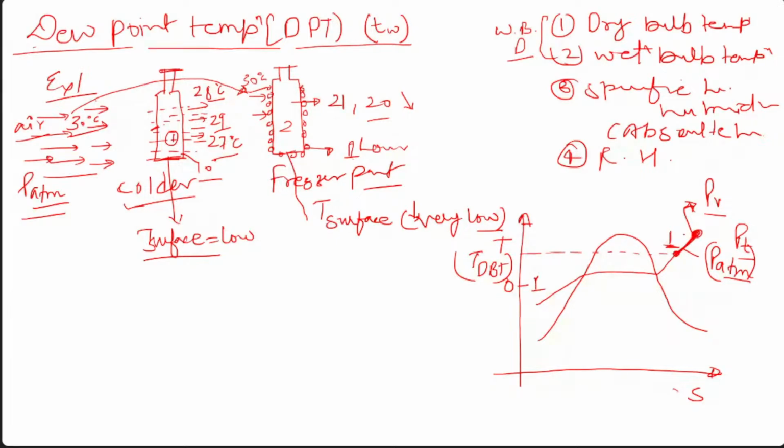Okay, and this is the existing one, this T dBT which we are providing from here. This is the air which is coming now. So this is the T dBT of this. This is the initial state of the air, means that it is without being in contact with any of the bottles.